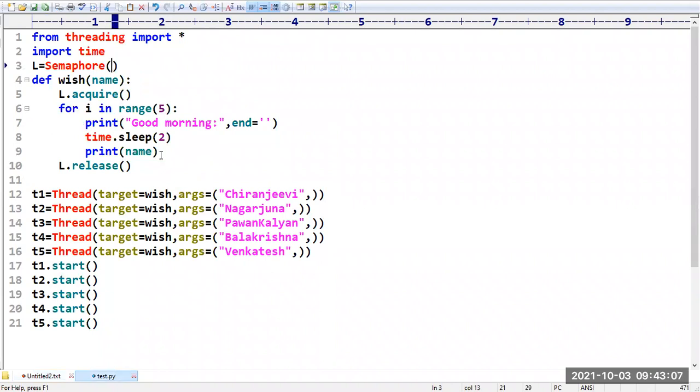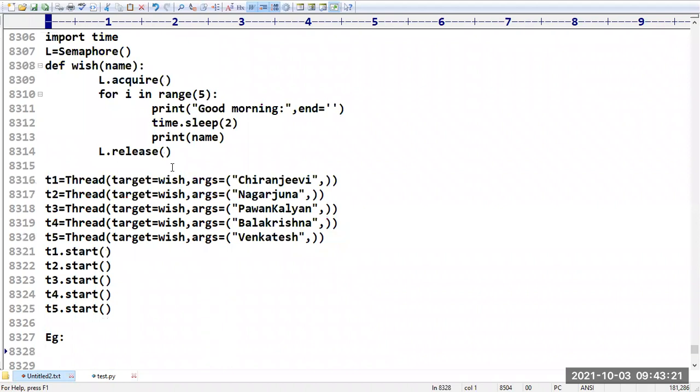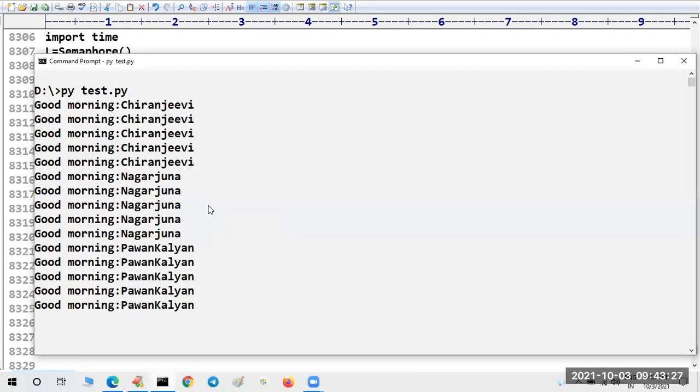Sir, if I am giving a semaphore of 2, what does that mean? At a time it is going to give permission for how many threads? Two threads. So two threads will execute in parallel, and the remaining three threads are going to the waiting state. Like this, you can do parallel execution here. First let me finish this and then I will explain that execution.